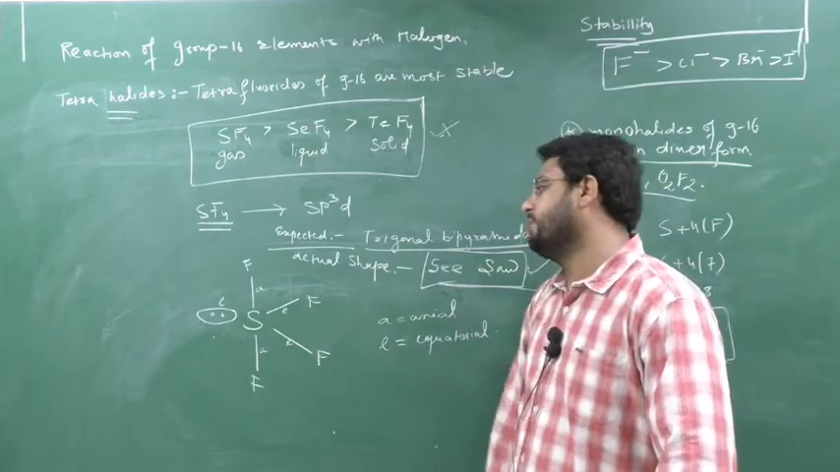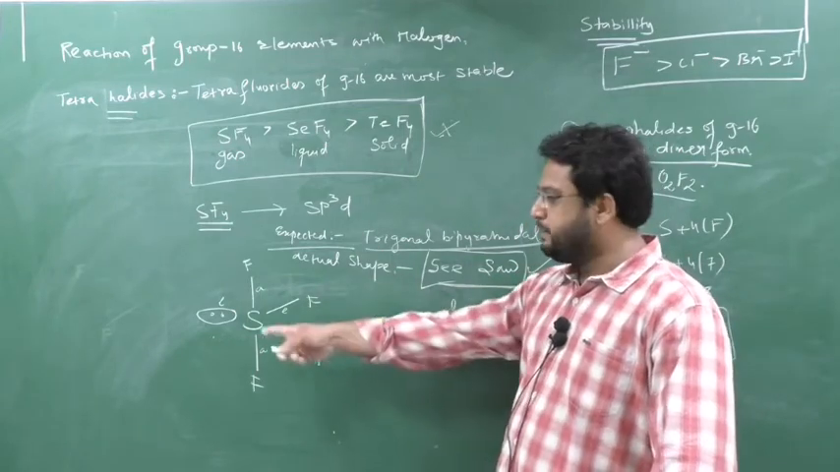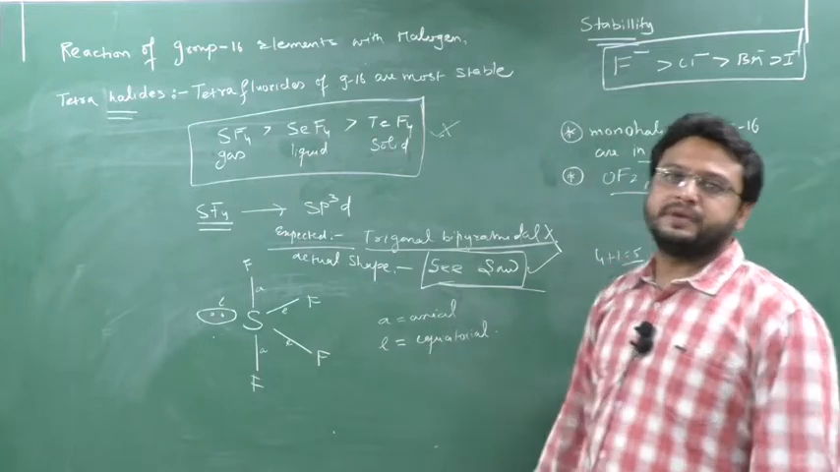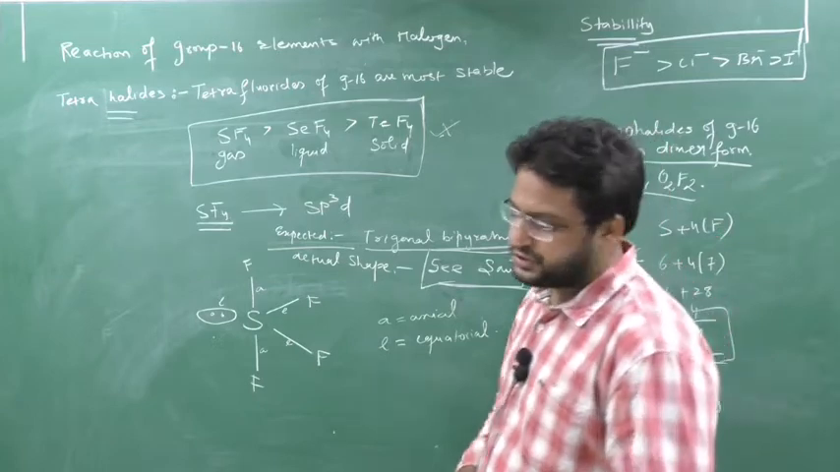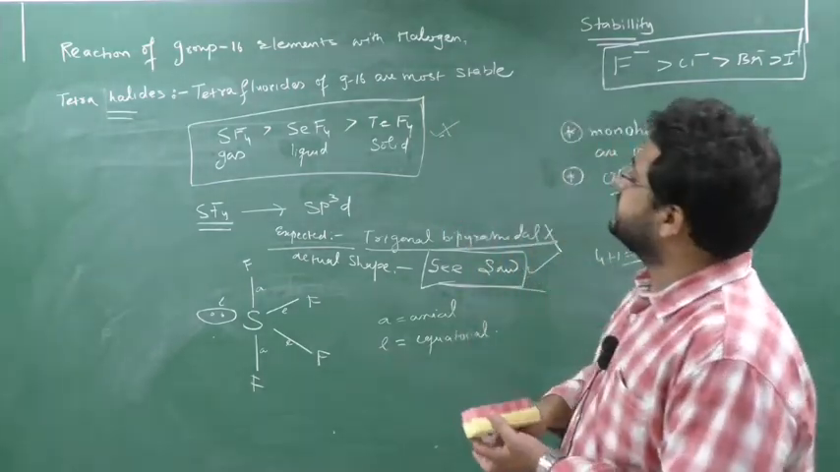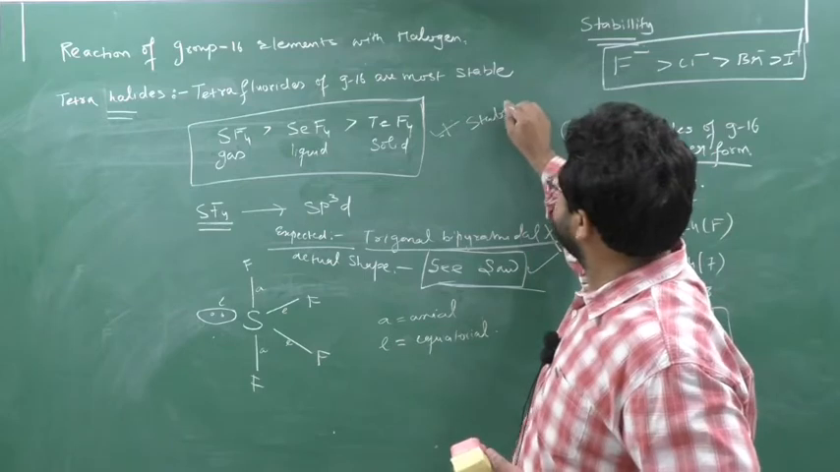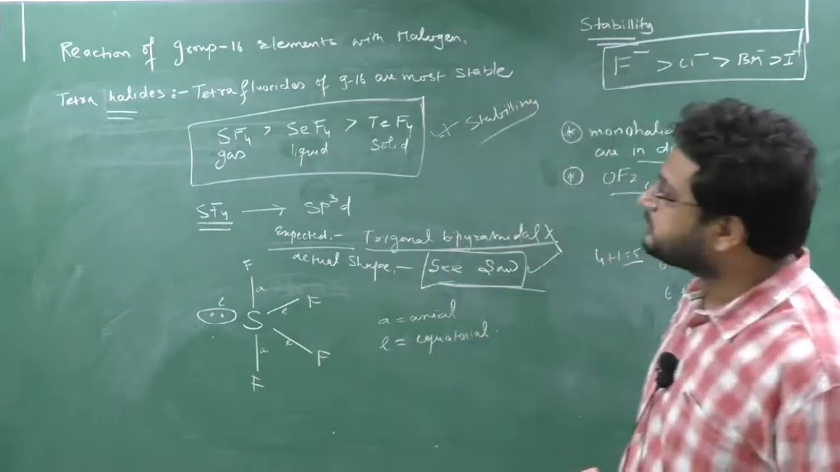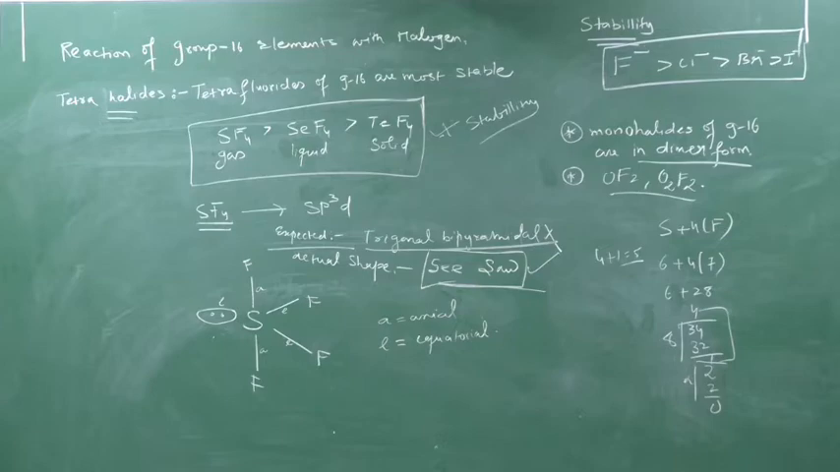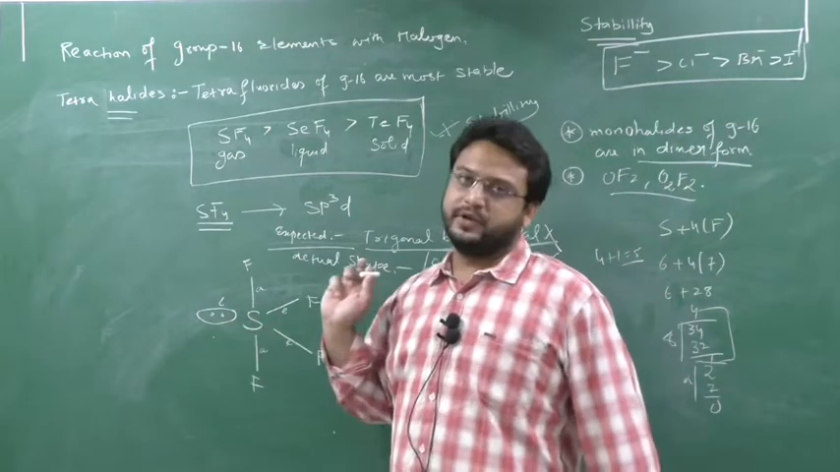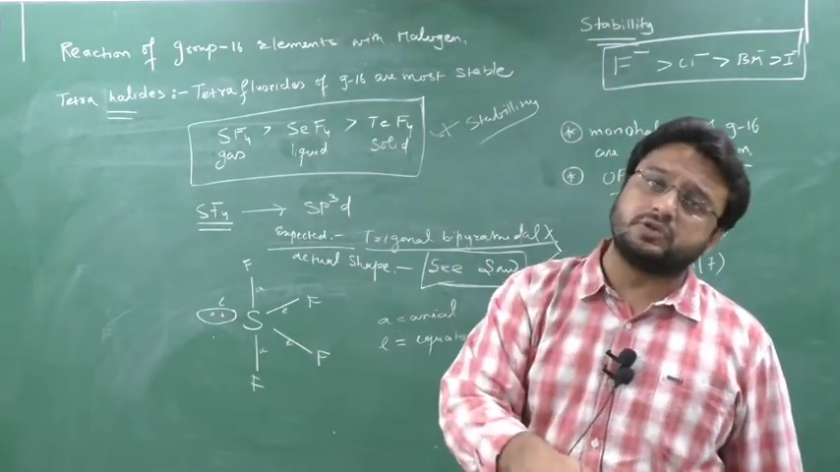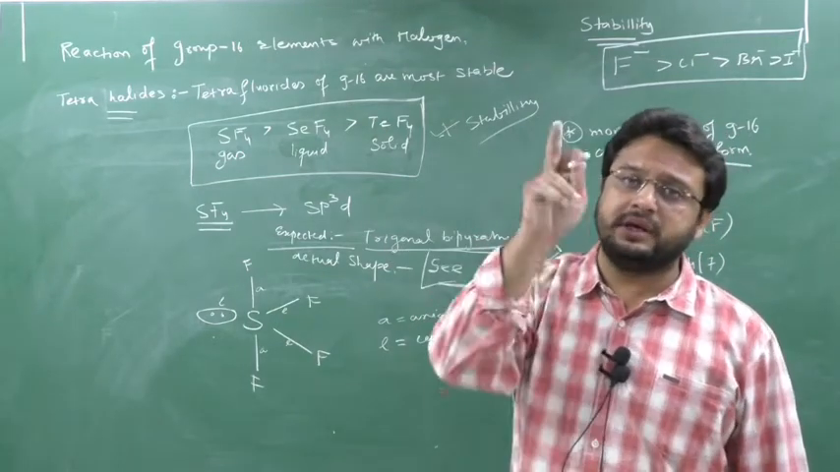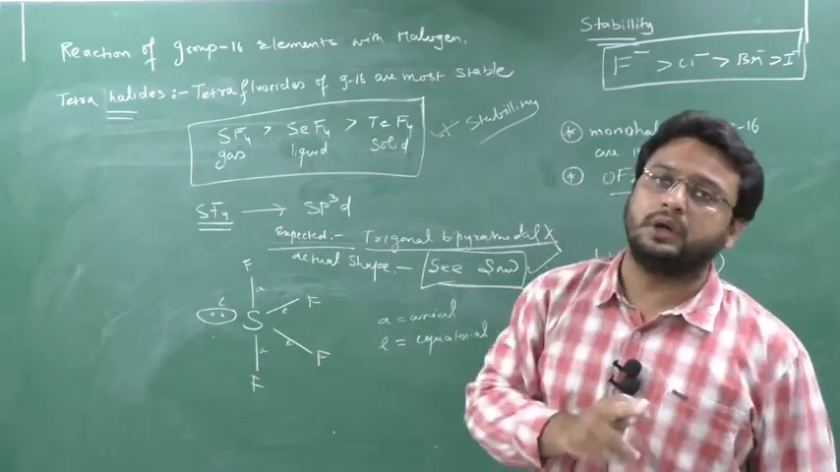So here one MCQ is coming. In SF4, the lone pair position must be where? The lone pair position must be at equatorial position. Clear now? Clear? This is the series of stability also. Lone pair position must be where? It should be occupied equatorial only. If this position changes, the shape will change. But to get the seesaw shape, and actually it is a seesaw shape, the lone pair must be at equatorial position only.